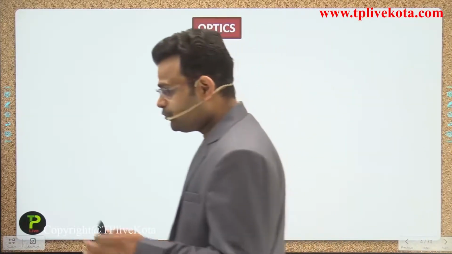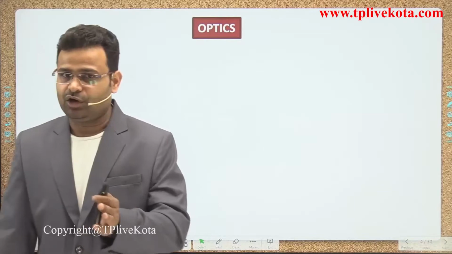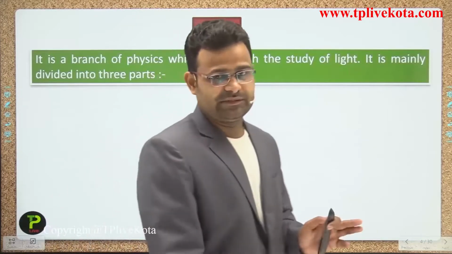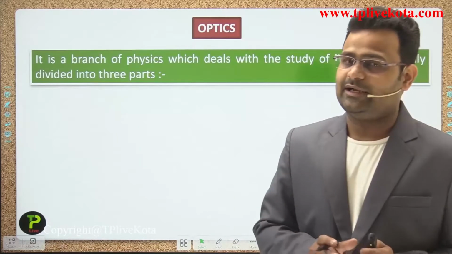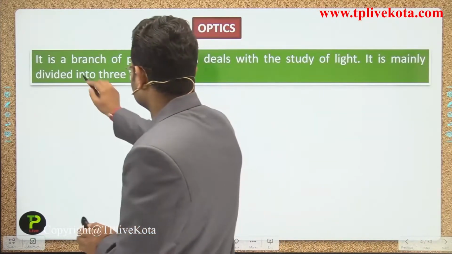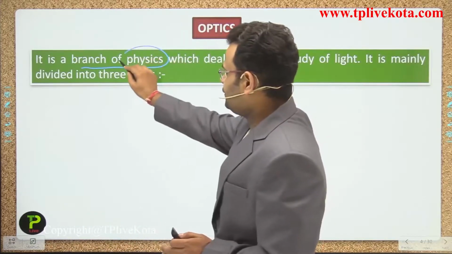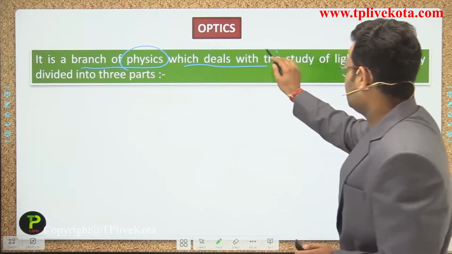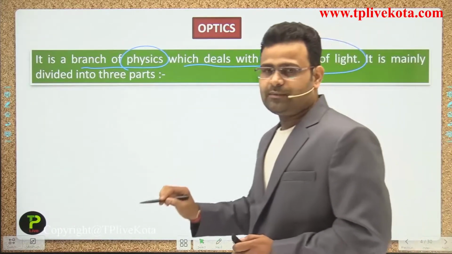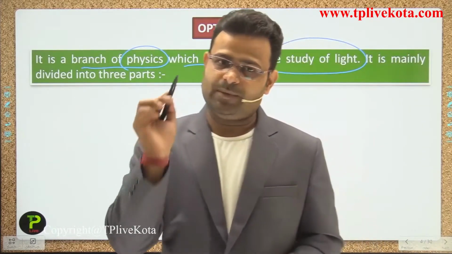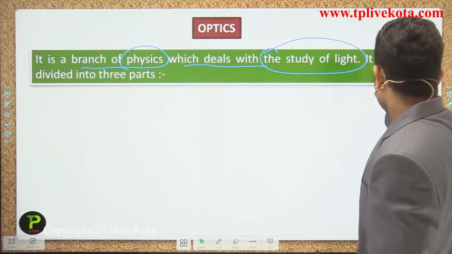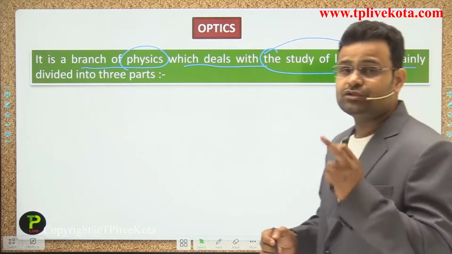Next, what is optics? The name itself says that it is completely related to light. It is a branch of physics which deals with the study of light. If we are talking about optics, we are talking about the complete study of light. It is mainly divided into three parts.